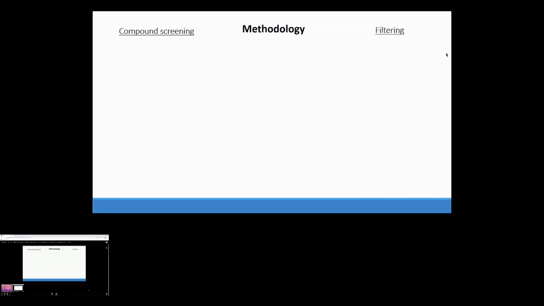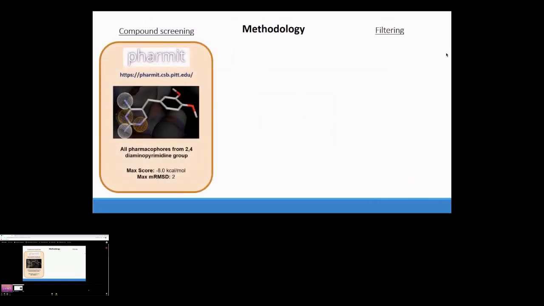Now, I will explain the methodology used in this study. First, for compound screening, we used this web server called Pharmit, which allows us to perform a screening based on pharmacophores. In this case, we used all pharmacophore features from this 2,4-diaminopyrimidine group. We used a maximum score of -8 kilocalories per mole and a maximum RMSD value of 2. Then we obtained an initial library of 314 compounds from ChEMBL, COCONUT, and ZINC databases.